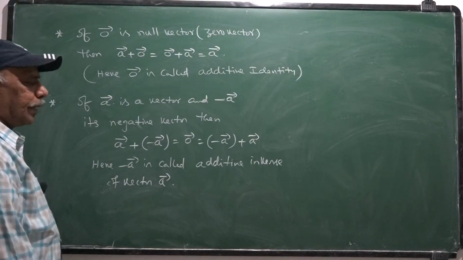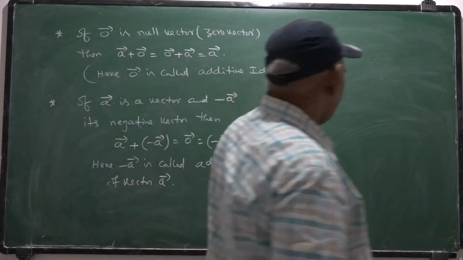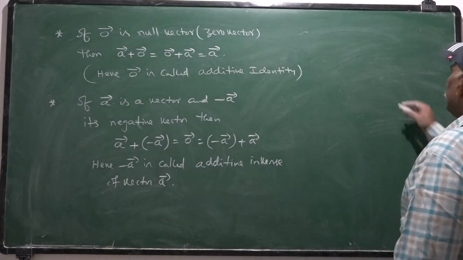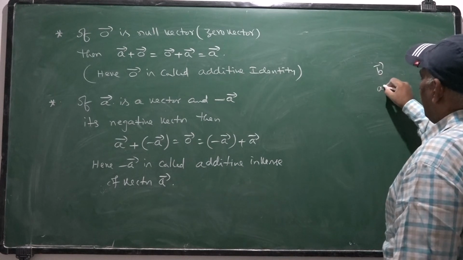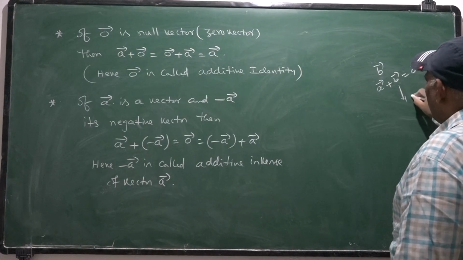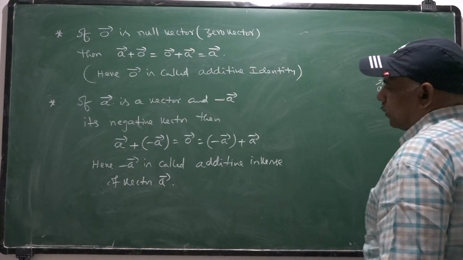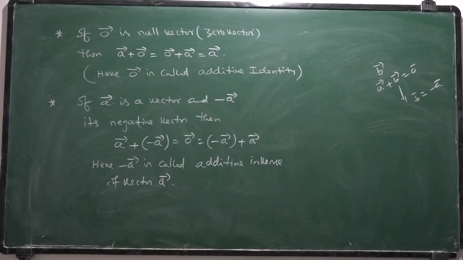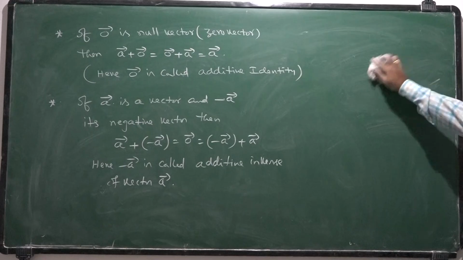Suppose B bar is a vector such that A bar plus B bar is 0 bar, then certainly B bar equal to minus A bar, the additive inverse itself. Here B bar is certainly called negative of that vector A bar.